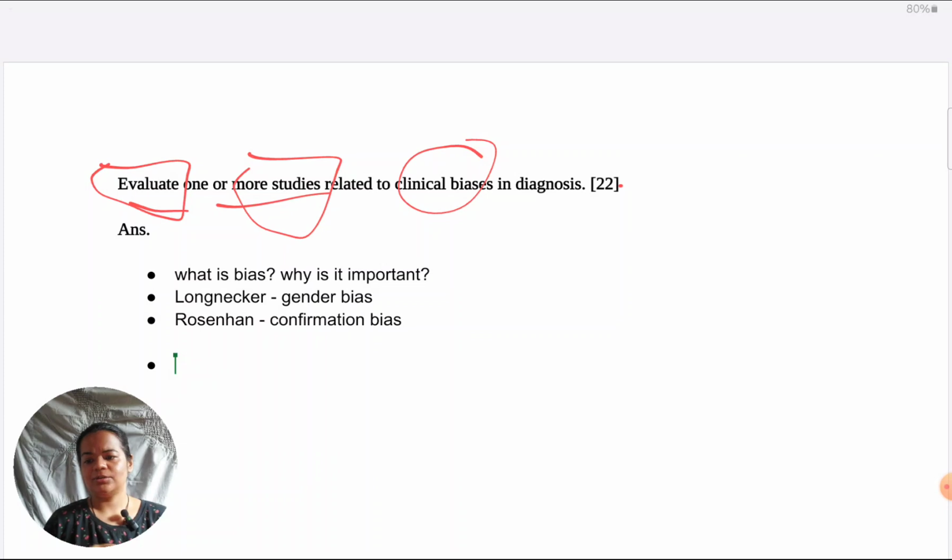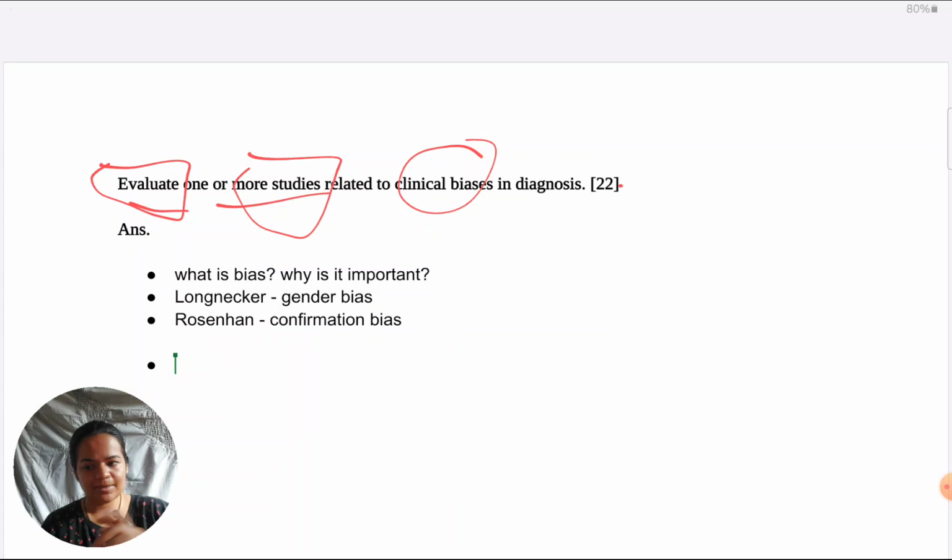Good organization is definitely taking it study by study. Don't merge the two studies. So don't take Longnecker also you're taking from the beginning and Rosenhan also, it just gets too mixed up. First discuss the Longnecker study entirely, critically evaluate it, and then come to Rosenhan. Okay, so for Longnecker study, assuming you've completed one paragraph of your introduction, you're taking the next one. You need to specify firstly which bias is being seen.